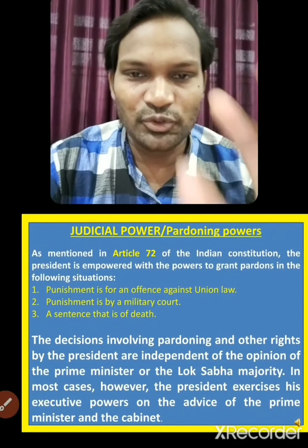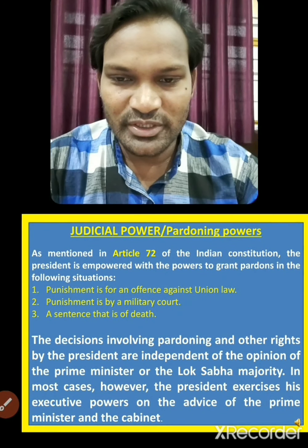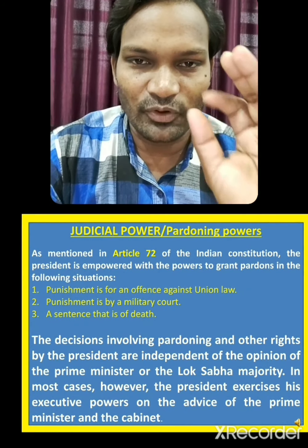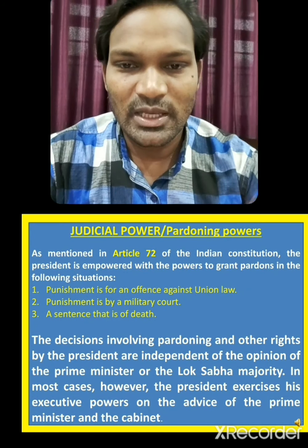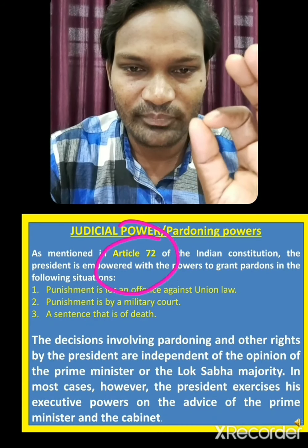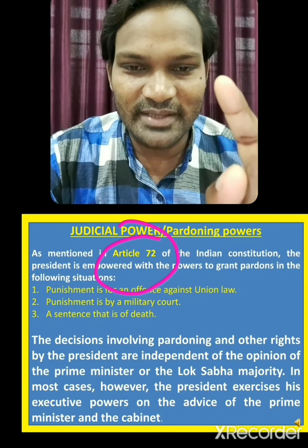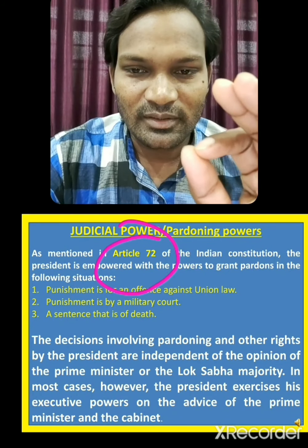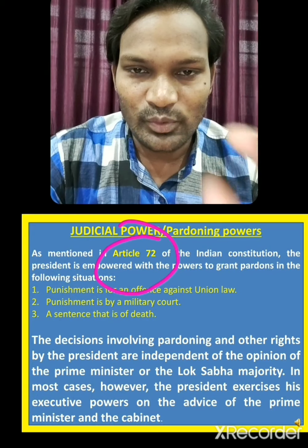Now next one is judicial power, dear students. Judicial power is all about pardoning powers. Pardoning means forgiving powers of the president. Article 72 of the Indian Constitution simply says that he has the power to grant pardons. On which basis? Which issues?